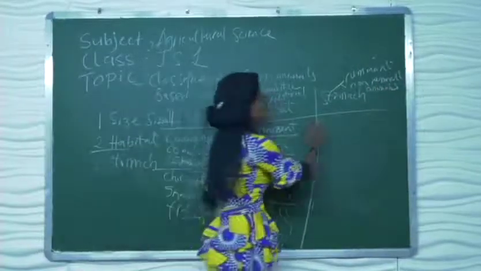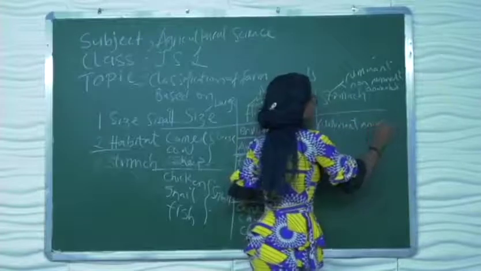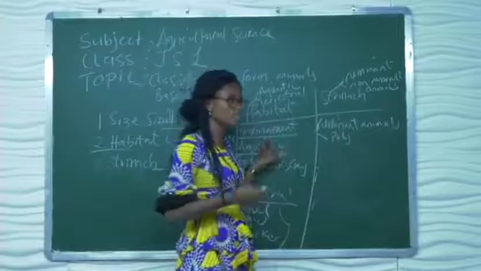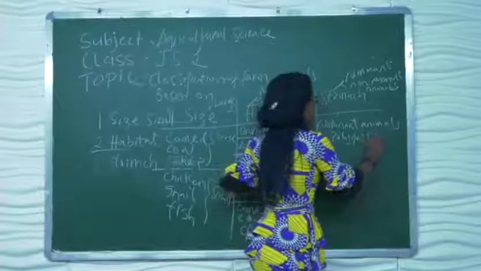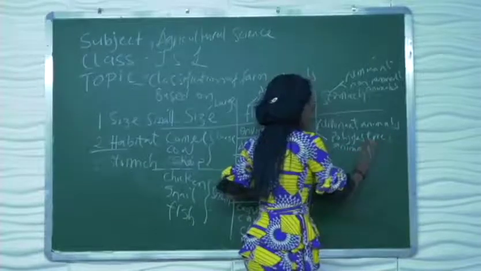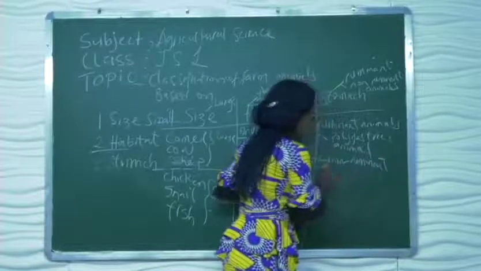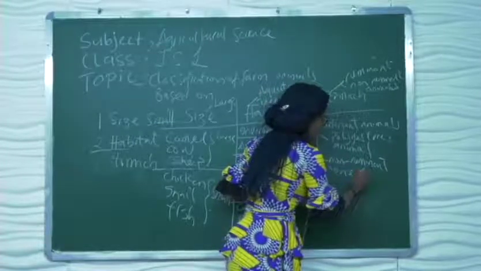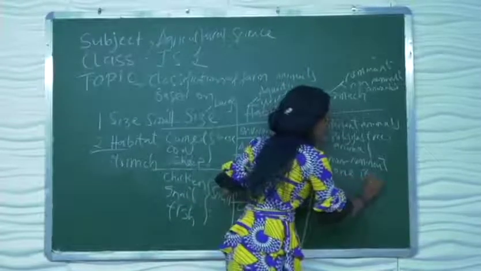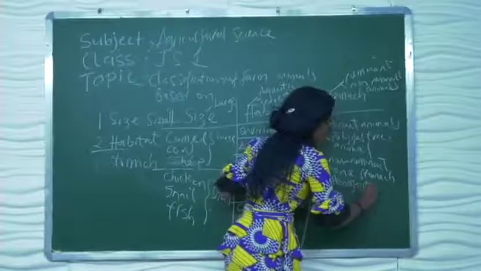Ruminant animals are also referred to as polygastric animals, meaning they have more than 1 stomach chamber. While a non-ruminant animal has 1 stomach chamber, and they are referred to as monogastric animals.